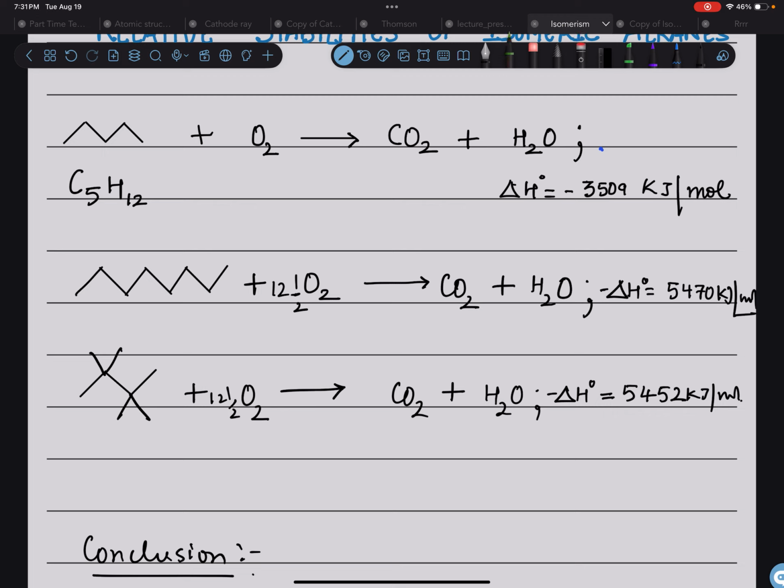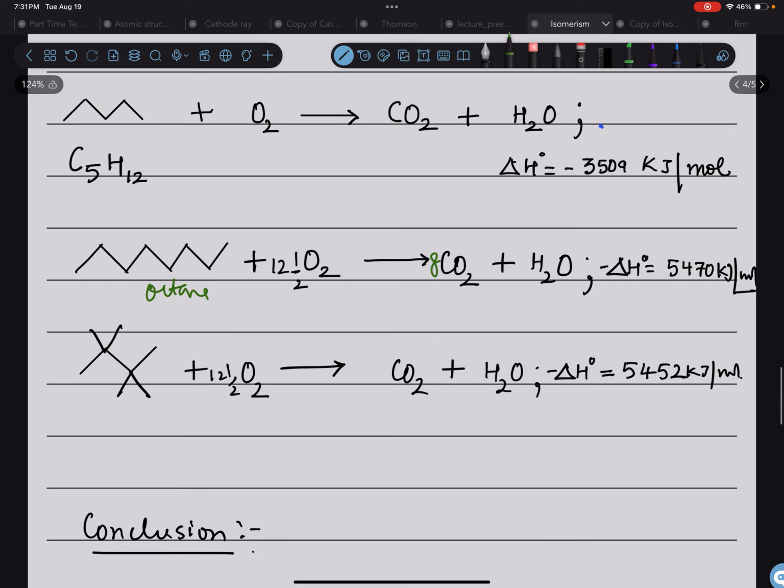So this is octane, 8 carbons. They will release 8 moles of carbon dioxide and 9 moles of water, right? So octane, and this one is also having 8 carbons. This is a branched isomer. 1, 2, 3, 4, 5, 6, 7, 8, right?